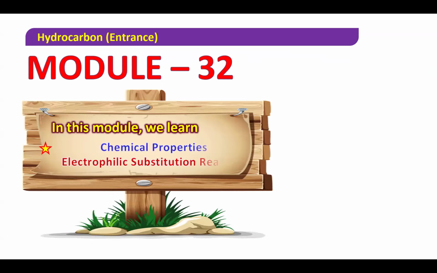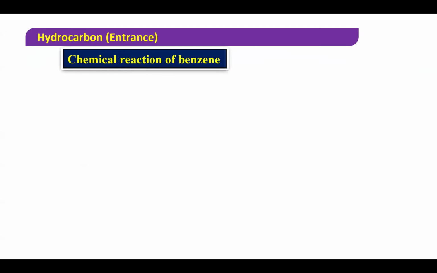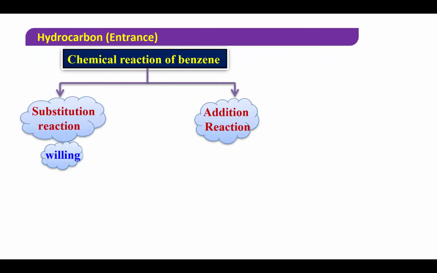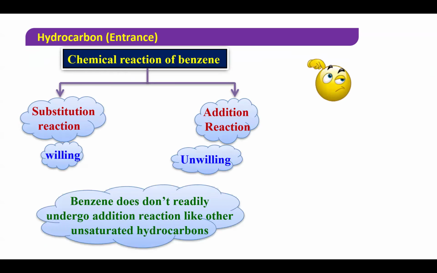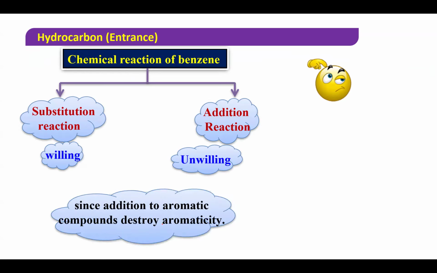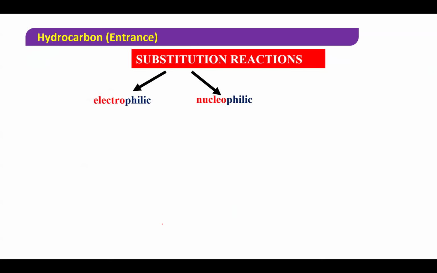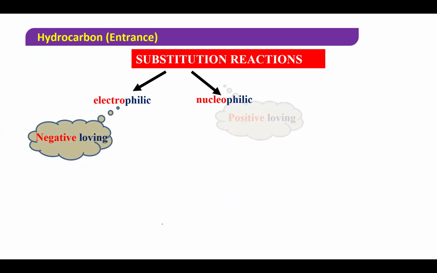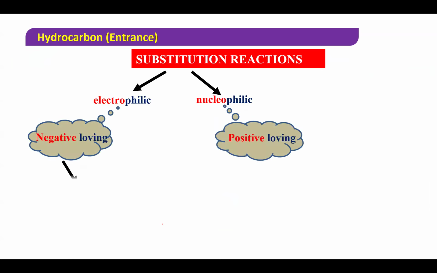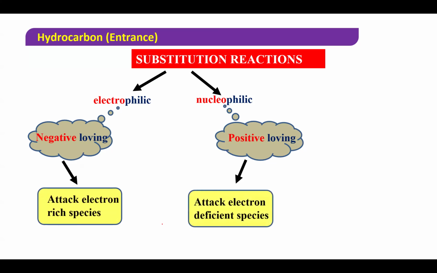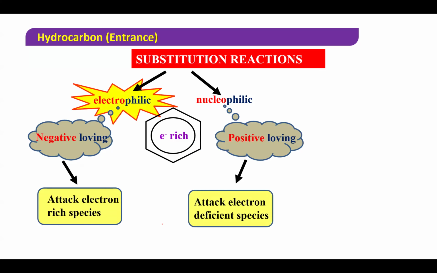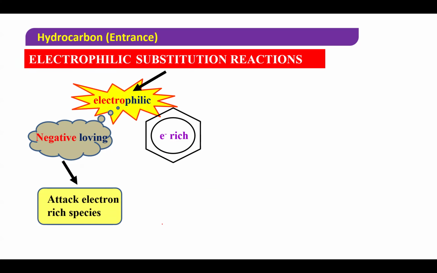Now, beta, we go for the next. It undergoes which reaction? Electrophilic, willingly. Now, this will go willingly: substitution reaction, and addition unwillingly. I told you, beta, benzene does not undergo addition because it will destroy aromaticity. But it will undergo electrophilic substitution, and nucleophilic also. Electrophilic, beta, it will go. It is electron rich, so it will prefer to undergo which reaction? Electrophilic substitution, it will undergo readily. Why? Because the benzene ring is electron rich. Why? Because it has 6 pi electrons. Pi electrons move inside, so it is a rich source of electrons.